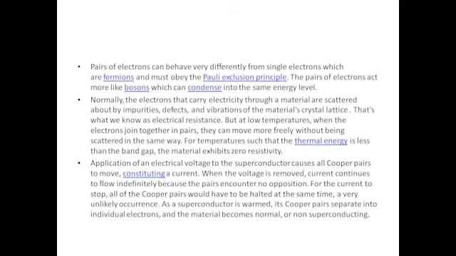Bosons are particles obeying Bose-Einstein statistics. There is no restriction for the number of bosons in a quantum state, so they can move very freely without scattering through the lattice. This is the reason for zero resistance in superconductors. When we increase the temperature, these Cooper pairs separate into single electrons and the material changes to normal state.